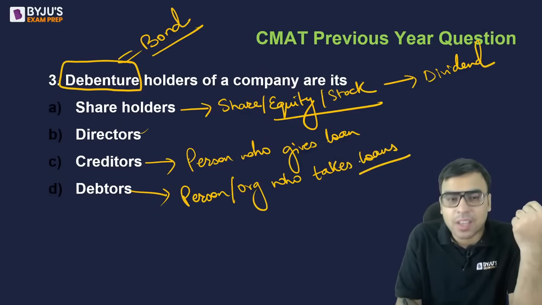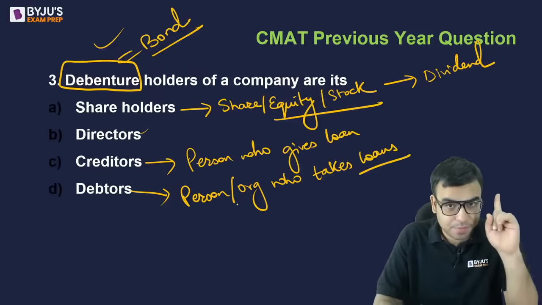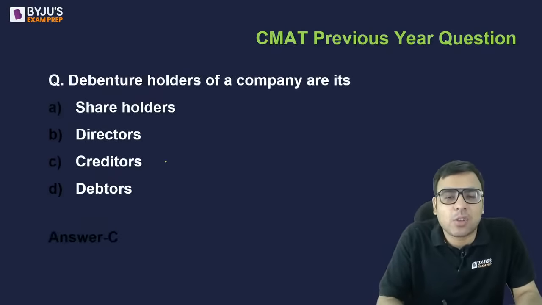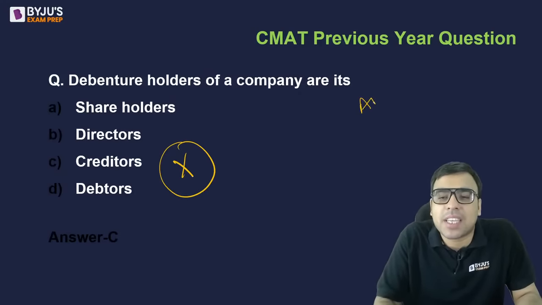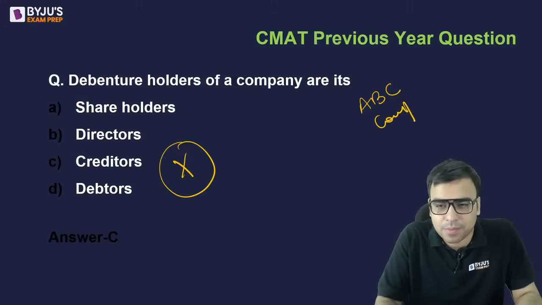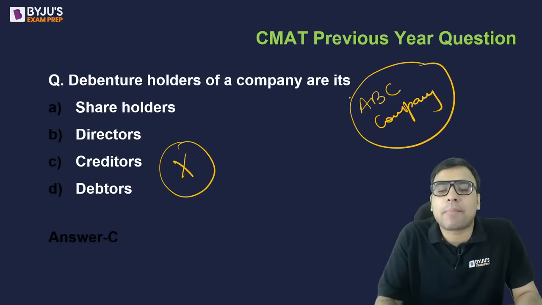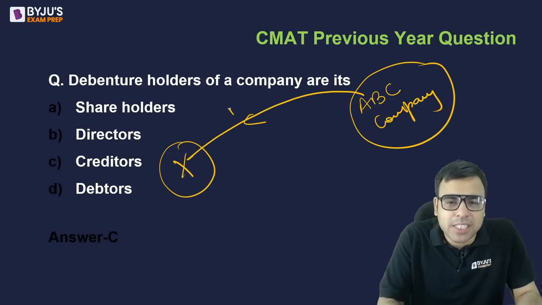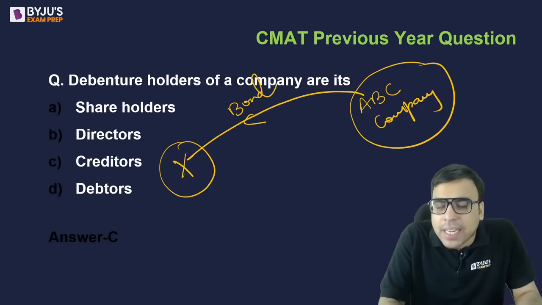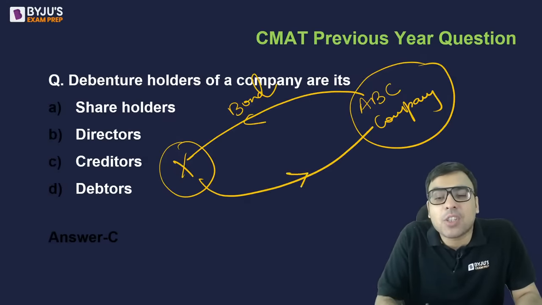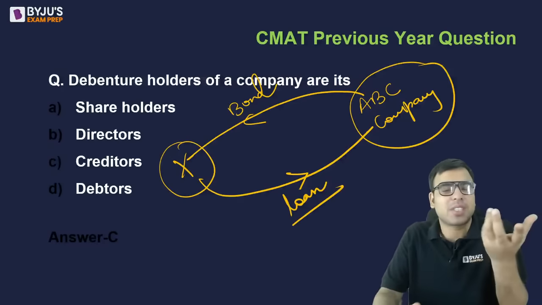Now, let's say you are buying a bond, X is your name, of a company, ABC is the name of the company. When you are buying a bond or debenture, both are the same thing, you are paying something. It means you are giving a loan to that company. This concept is very simple.